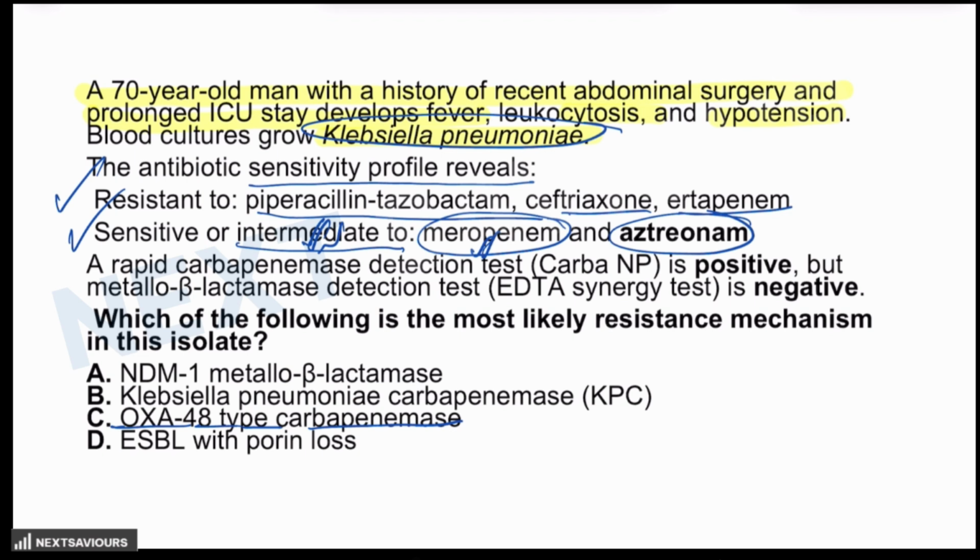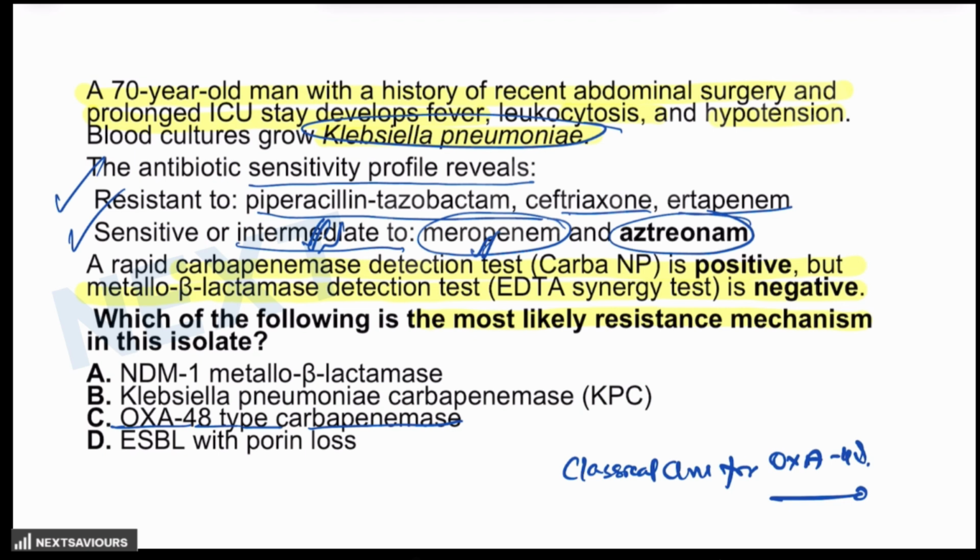Now, continuing with the question, a rapid carbapenemase detection test is positive, but metallo beta lactamase detection is negative. Which of the following is the most likely resistance mechanism in this isolate? As you already know, resistance to piperacillin and tazobactam along with ceftriaxone is suggestive of broad beta lactam resistance, but ertapenem resistance with meropenem sensitivity is the classical clue for OXA48 gene involvement, which weakly hydrolyzes the meropenem but strongly affects the ertapenem.